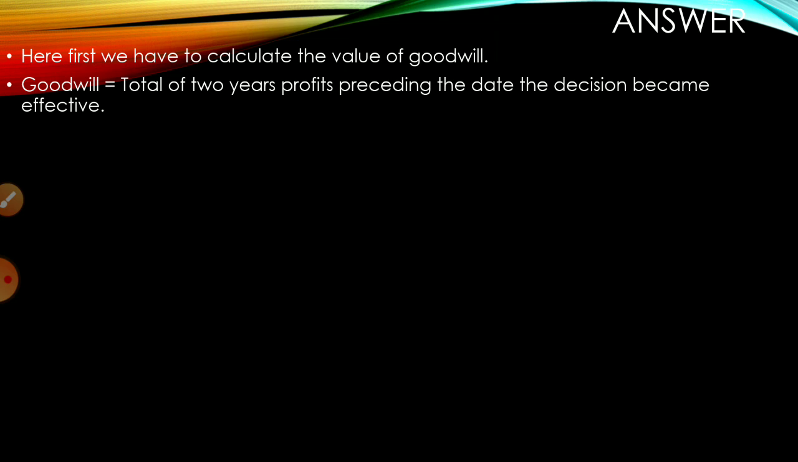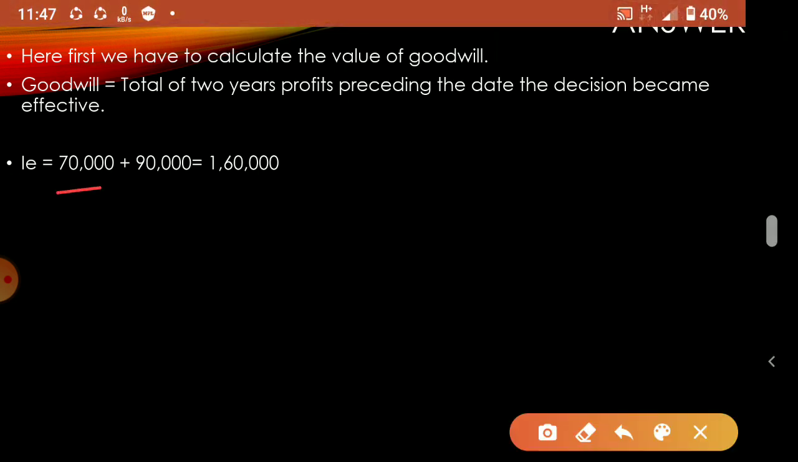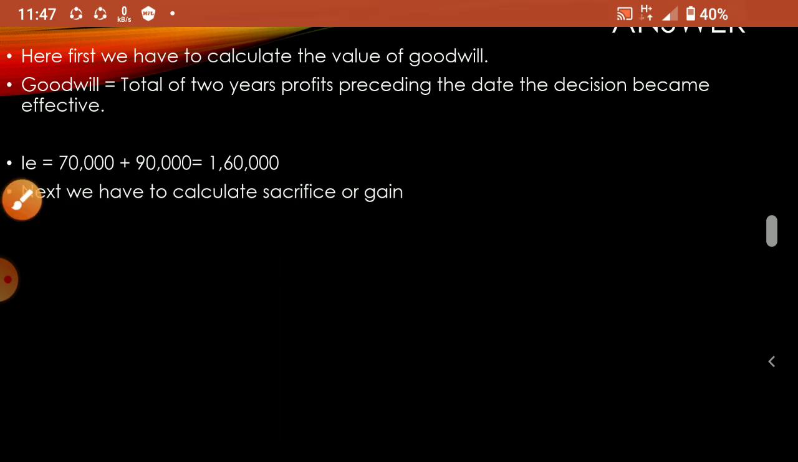First we will calculate the value of goodwill. For the value of goodwill, we have to take the 2 years' total profit, which we already calculated. Find out 70,000 plus 90,000. So the goodwill value is how much? 1,60,000. This is the goodwill value we calculated.